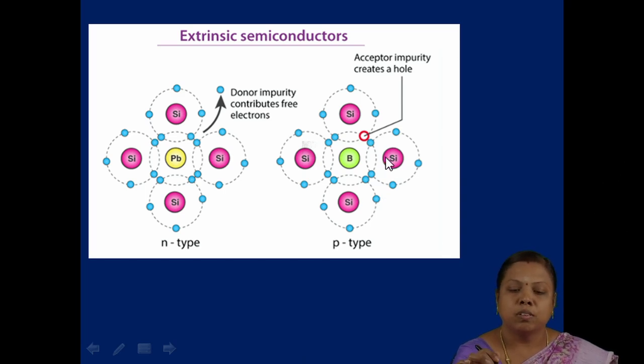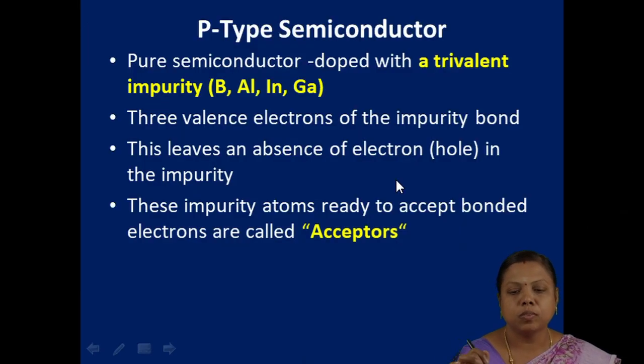Both charge carriers, negative electrons and positive holes, are responsible for conduction in N-type and P-type semiconductors. Apart from boron, we can use aluminium, indium or gallium, which lead to the formation of a hole, or positive charge carrier, in the structure. It is ready to accept an electron and acts as an acceptor here.